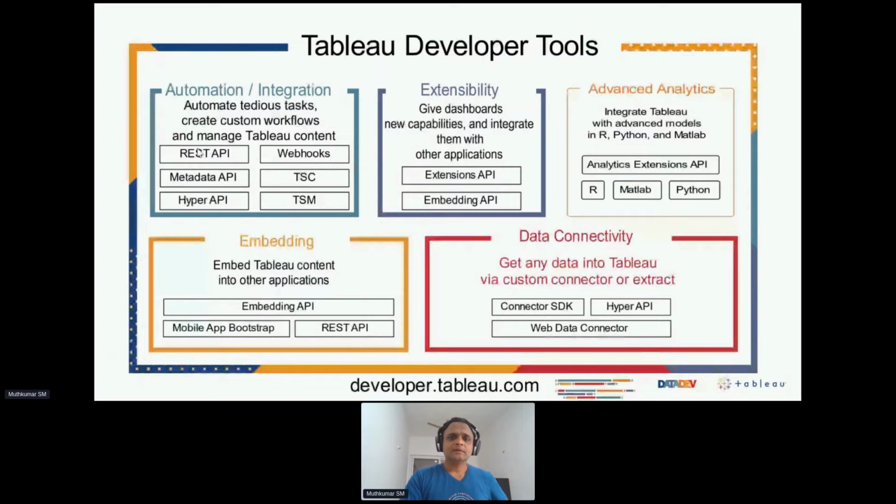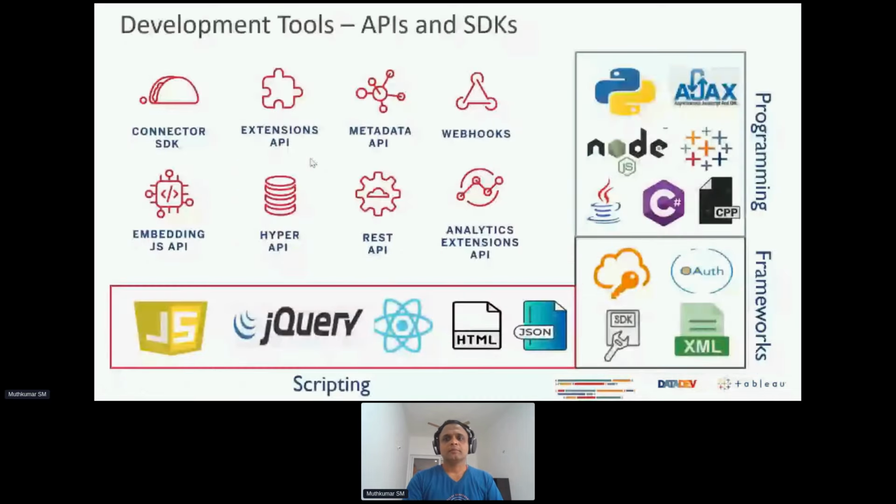Now, what happens here is, in terms of the overall paradigm, how we divide those pillars that you saw in the earlier slide is basically through scripting, frameworks, and obviously the programming languages, right? So all the APIs that you saw in the previous page, let's say the Document API or Extension API or connectors, all of them have a foundation in the form of various scripting languages.